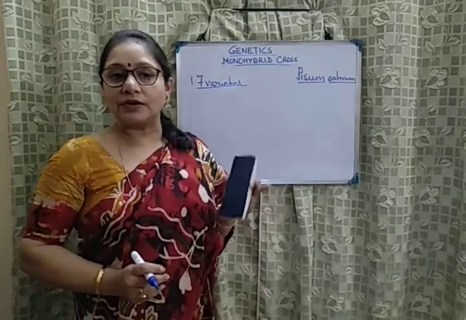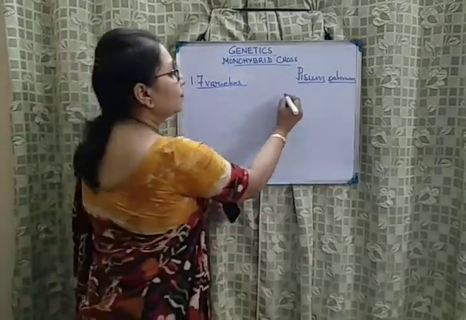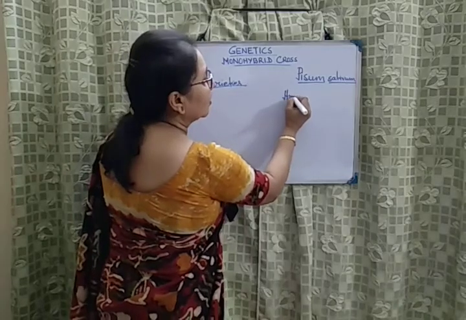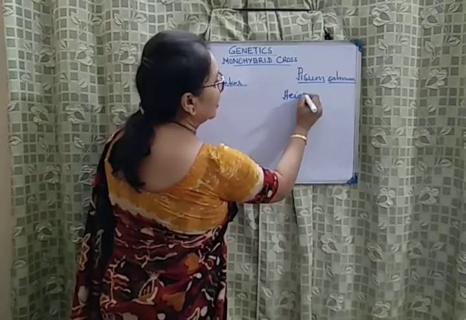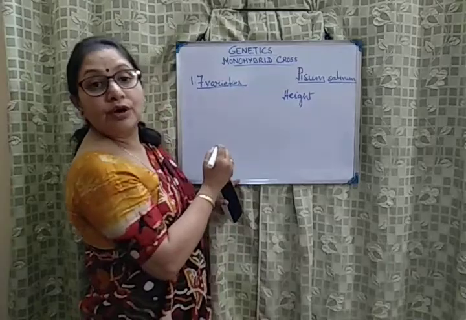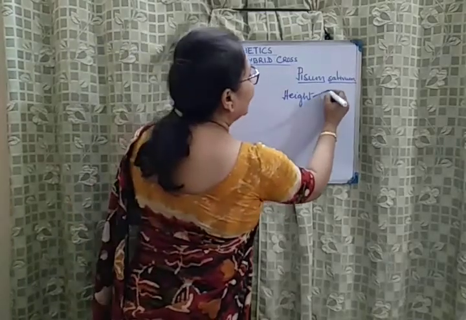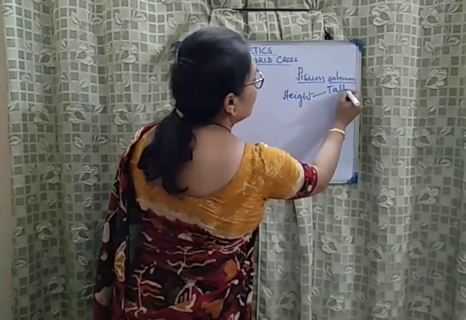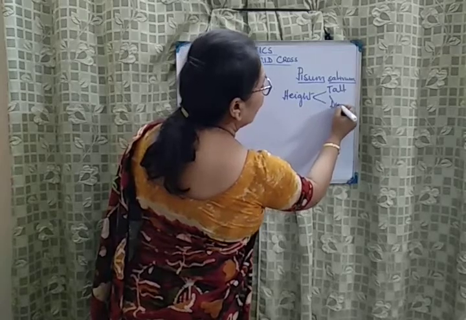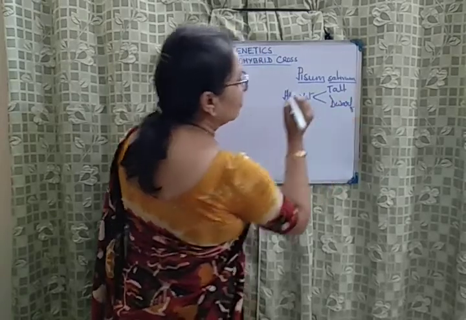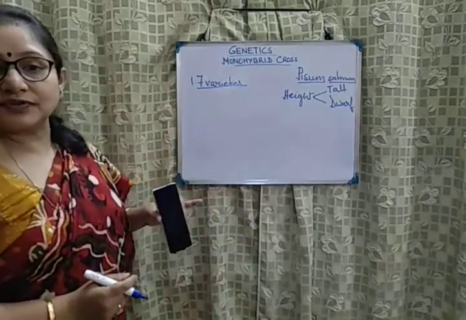Every gene is for a particular character. So, if you consider the character of height of the plant, there can be 2 contrasting forms. A plant can be tall, a plant can be dwarf. One will be a dominant character, the other is a recessive character.